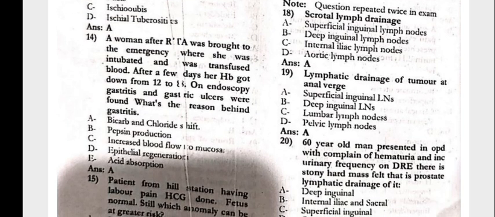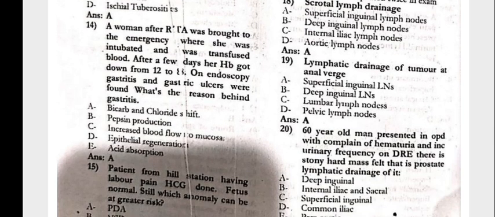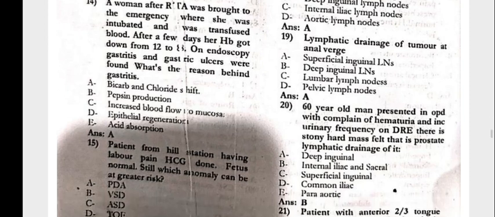The woman after an accident was brought to the emergency where she was intubated and transfused blood. After a few days, her Hb got down from 12 to 8. An endoscopic gastritis and the gastric ulcer were found. What is the reason behind the gastritis? The bicarb and the chloride.